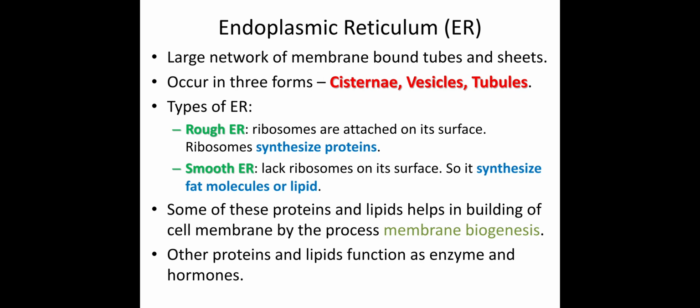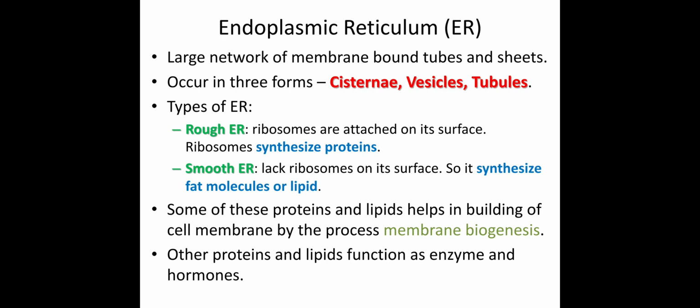This endoplasmic reticulum can be classified into two types. One is rough endoplasmic reticulum and another is smooth endoplasmic reticulum. Rough endoplasmic reticulum is called rough because ribosomes are attached on its outer surface. As ribosomes are attached on its outer surface, and we know that ribosome is responsible for the synthesis of protein, the rough endoplasmic reticulum is basically involved in the formation of protein.